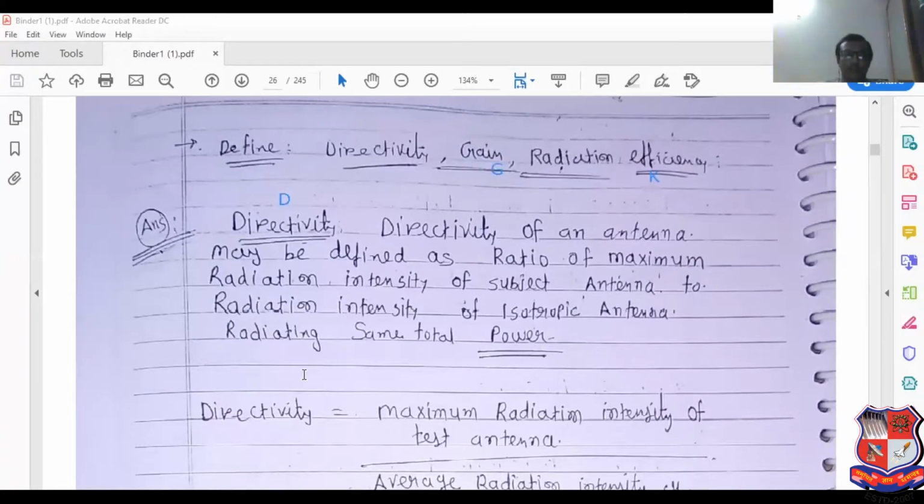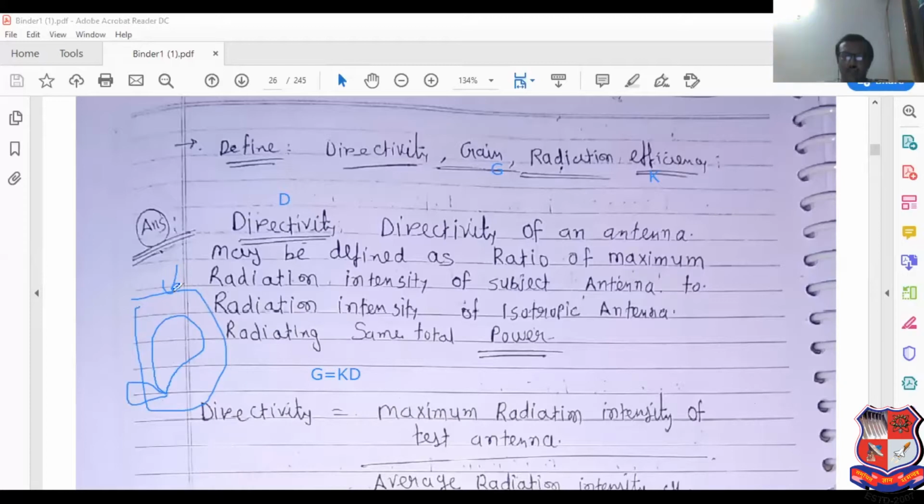And what is the relation between gain, directivity, and efficiency? G equal to K into D. How that is established, I will discuss in this theory. Now, directivity means what? What is the maximum direction at which the antenna can radiate power? See this, if the antenna radiation pattern is like that, then this is the maximum direction at which the antenna can radiate the power.